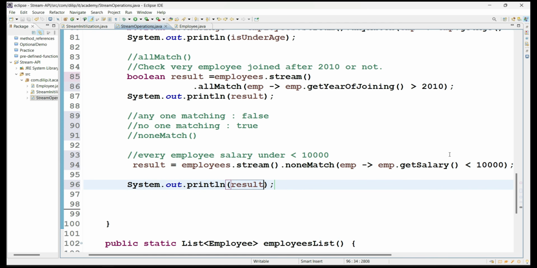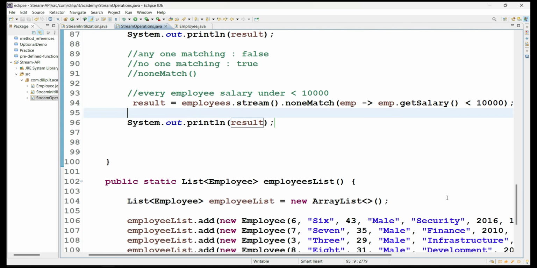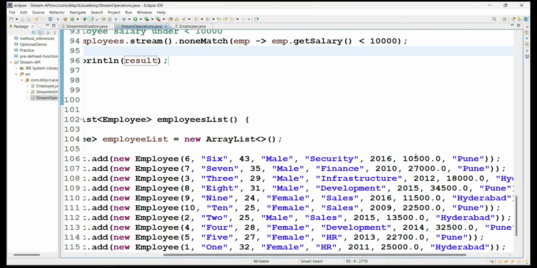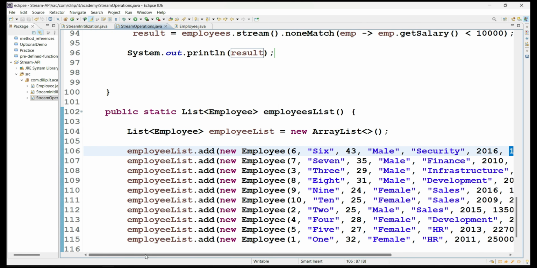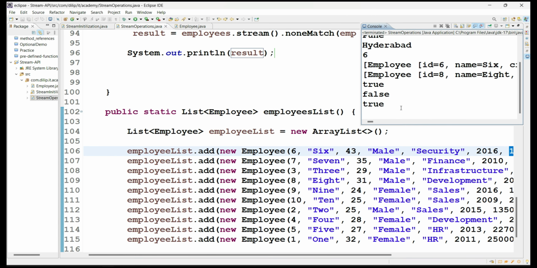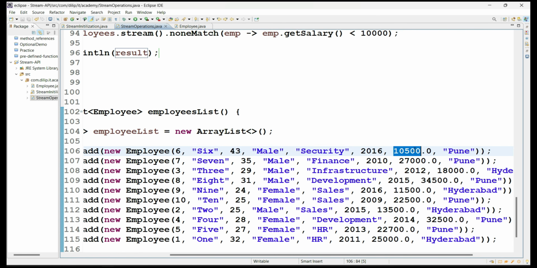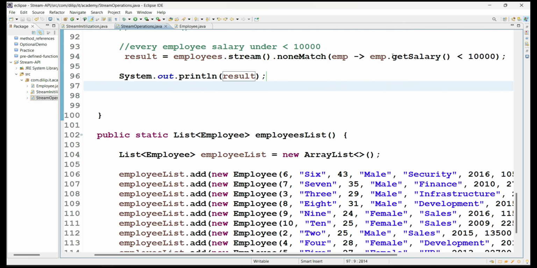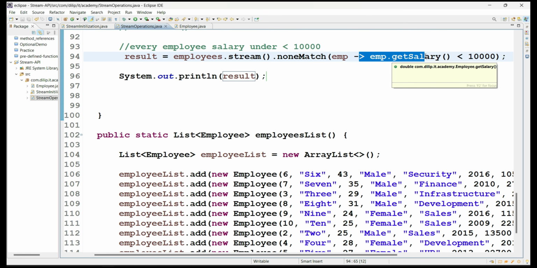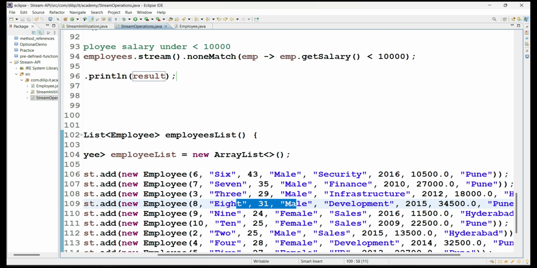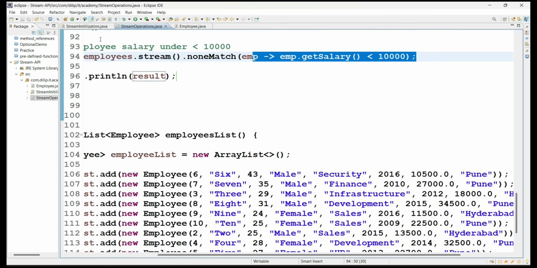So see here what will happen. Every employee salary less than 10,000? If you see here, every employee salary is greater than 10,000. So see here, what is our expected result now? What did you get, guys? True. So that means yes, every employee salary is greater than 10,000. So that means false for the first employee, second employee false, third employee false, like that. For every one of the 10 employees it became false. So everything is false, so the overall result is true.